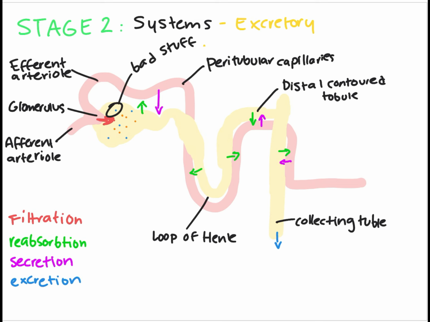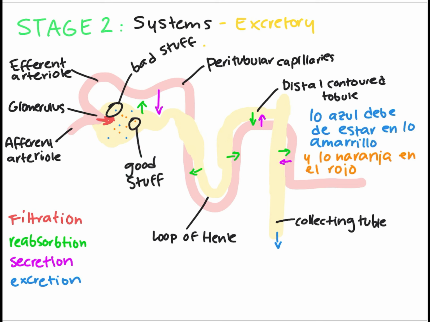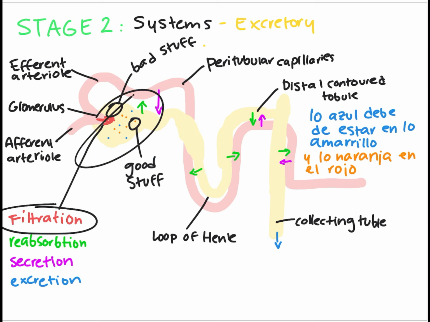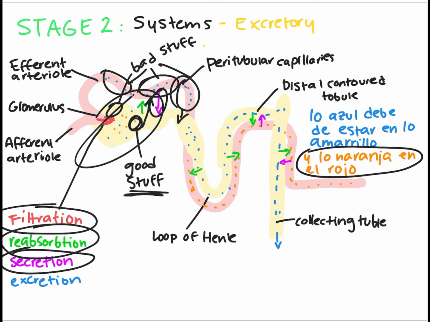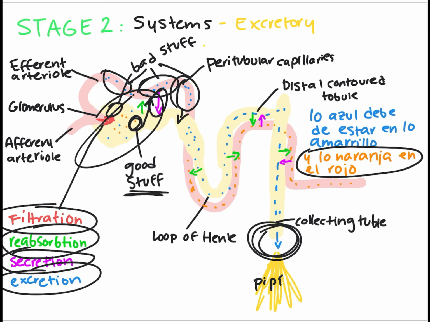pee, you know. But the pee needs to be filtrated para que los nutrients se separen. Entonces, aquí hay filtration y cuando en esto amarillo hay nutrients, entonces son reabsorbidos para que se vaya la sangre. Pero también si hay bad substances en la sangre, entonces son secreted to the urinary tract para que se salga del cuerpo. Y aquí hay excretion.